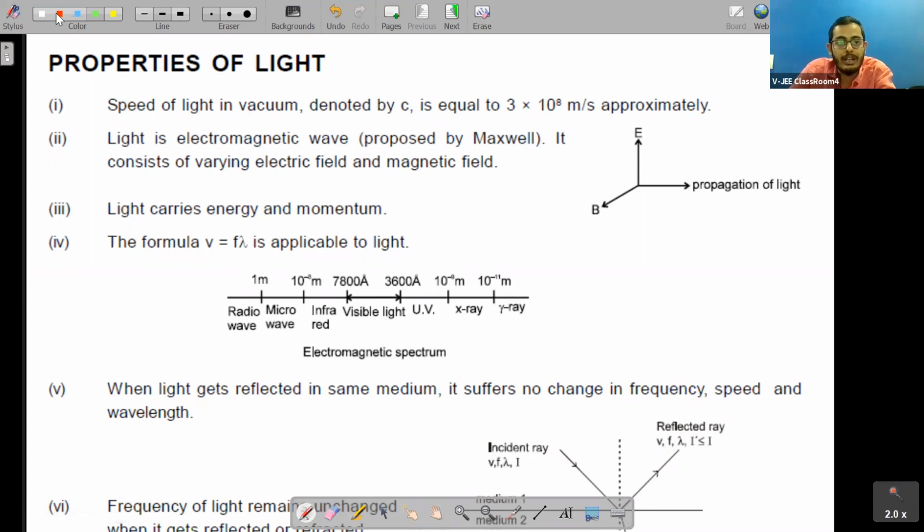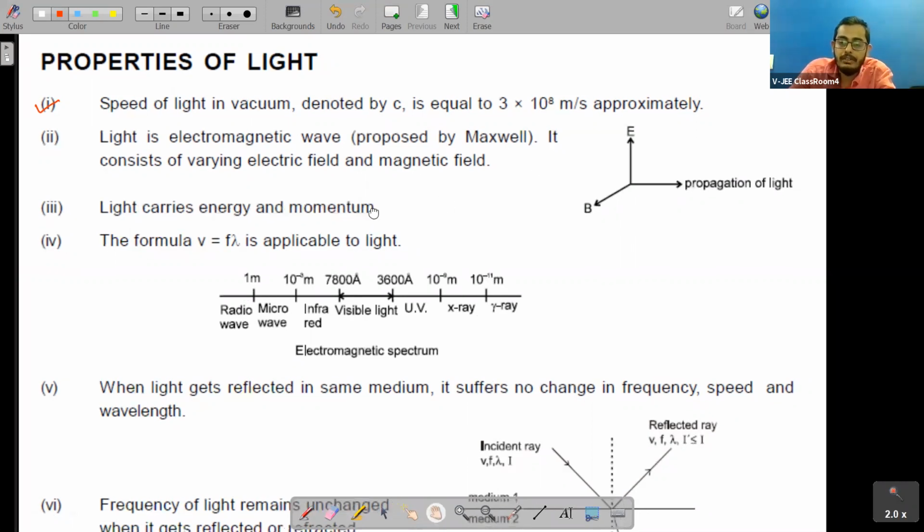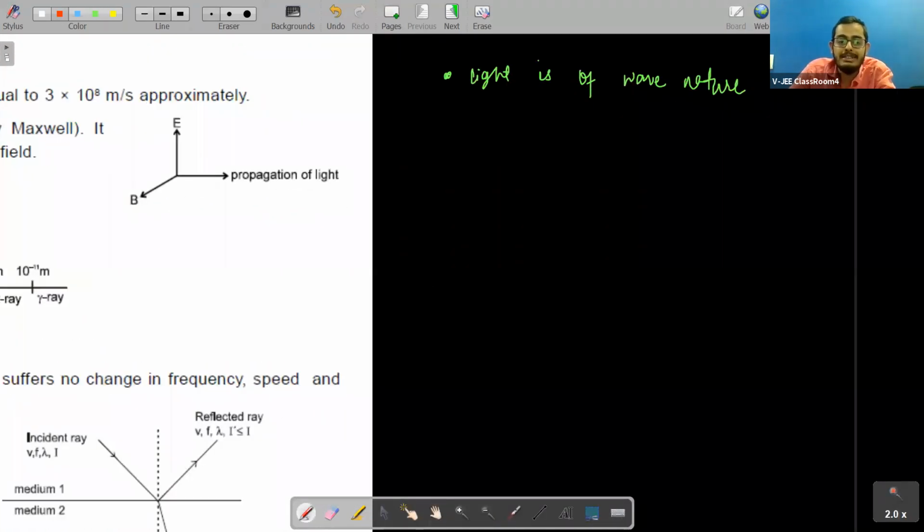First of all, we'll start from point first. What is it saying? It says that speed of light in vacuum is denoted by c, and it is equal to 3 into 10 to the power 8 meter per second. We already know that speed of light is c, which is 3 into 10 to the power 8 meters per second. This is the speed of light in which medium, students? It is in vacuum, right? Yes, very good. This is the speed of light in vacuum.